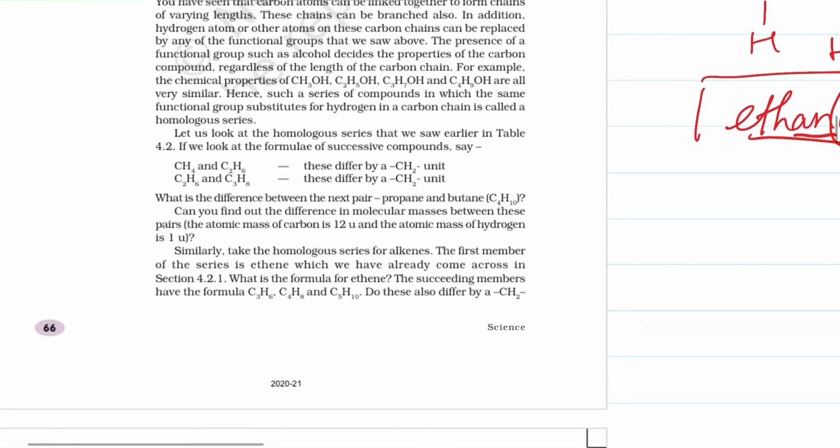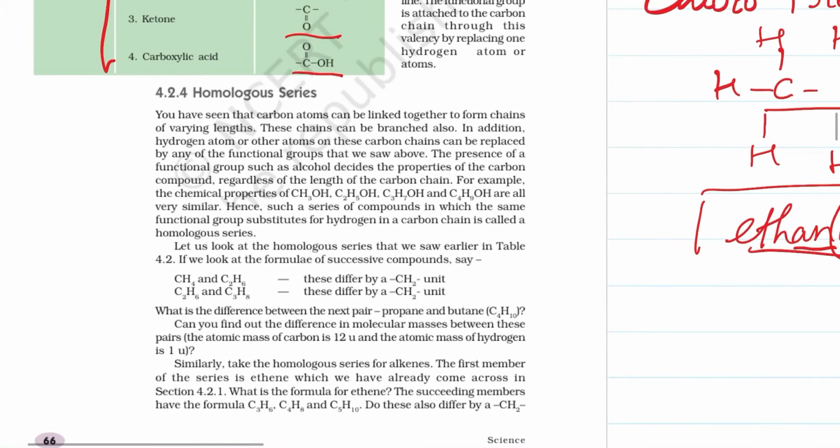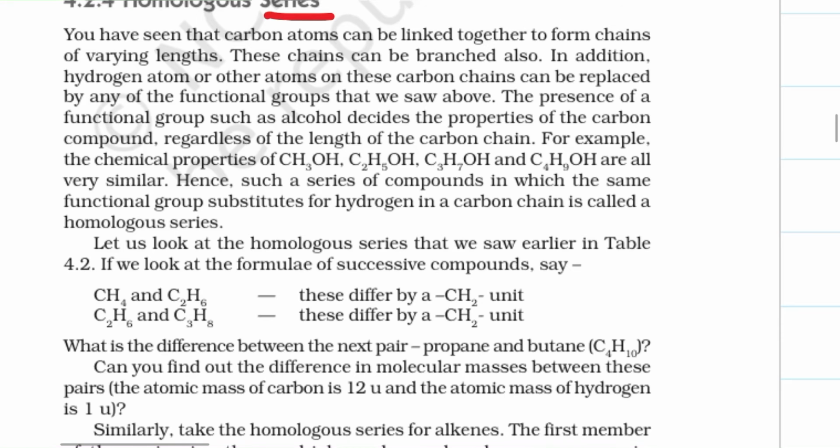Now what is a homologous series? Homo means same or similar, and series means a chain. You have seen that carbon atoms can be linked together to form chains of varying length. These chains can be branched also. In addition, hydrogen atoms or other atoms on these carbon chains can be replaced by any of the functional groups that we saw above.